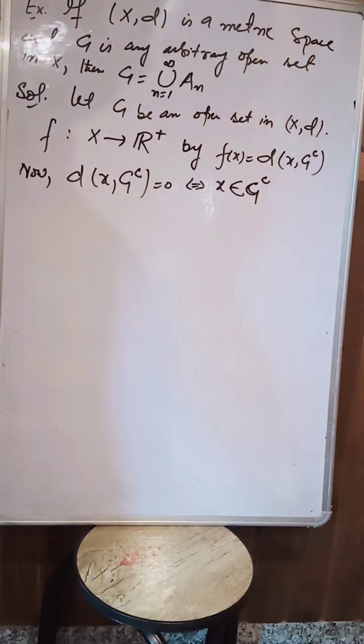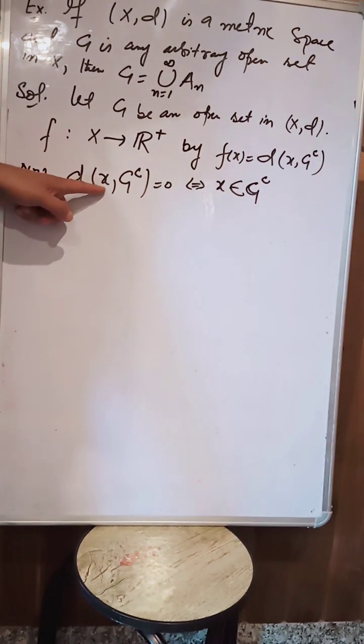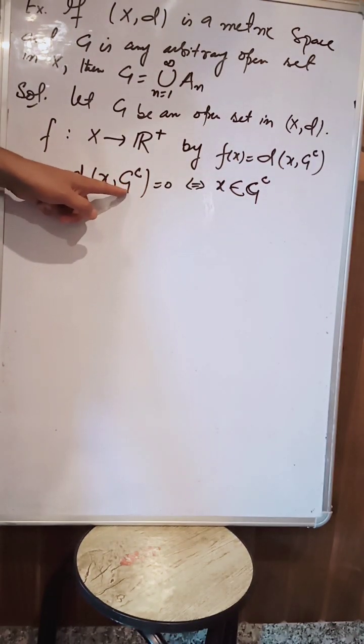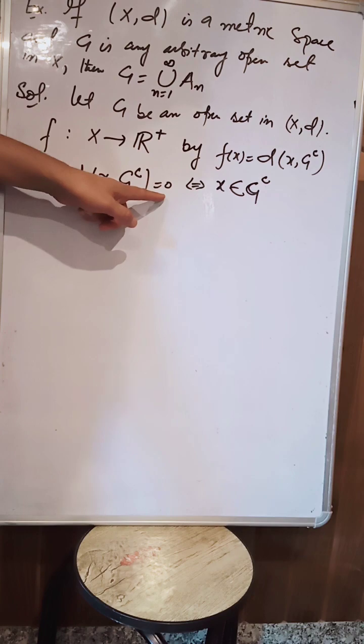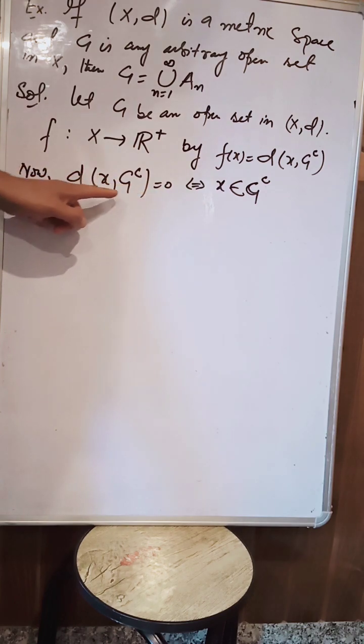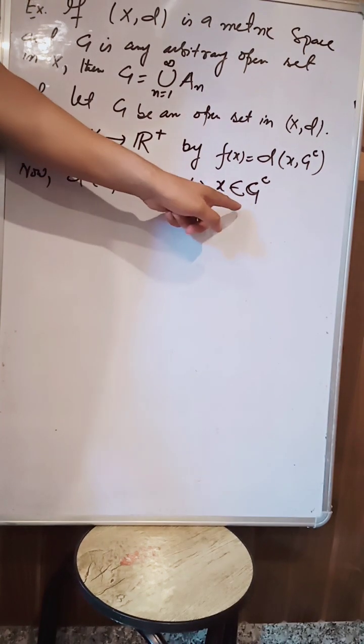Think geometrically a bit, then you can understand this proof. The distance between this point and this closed set is 0 if and only if this element belongs to this closed set.